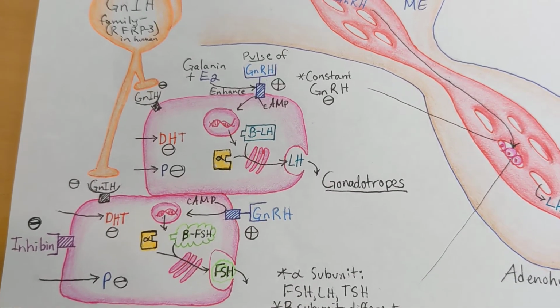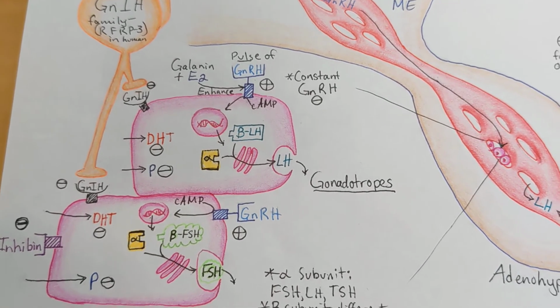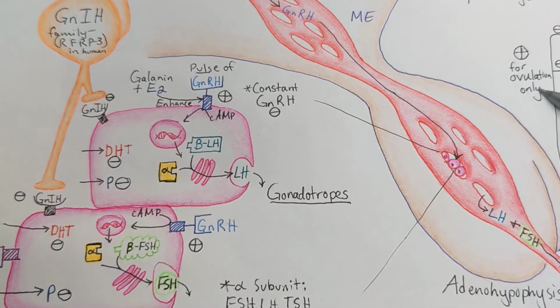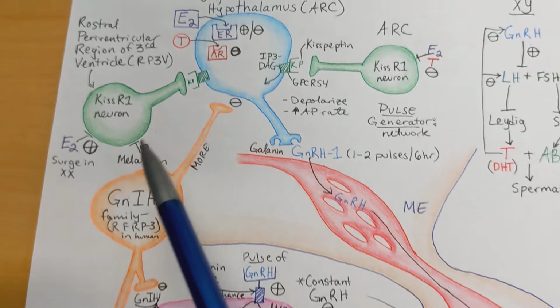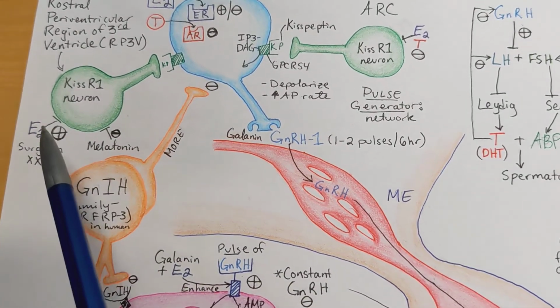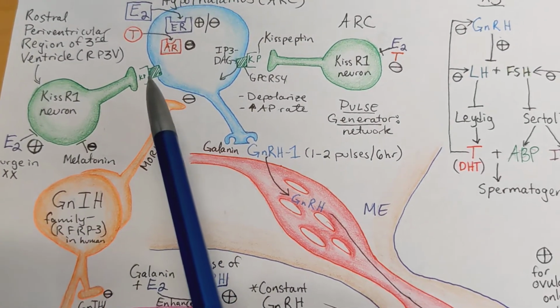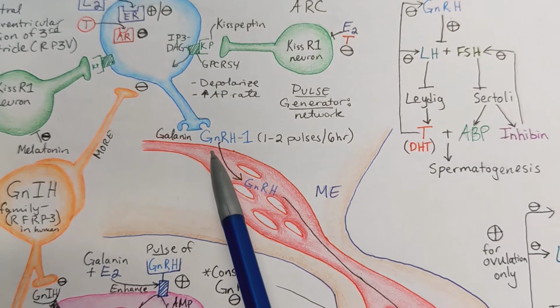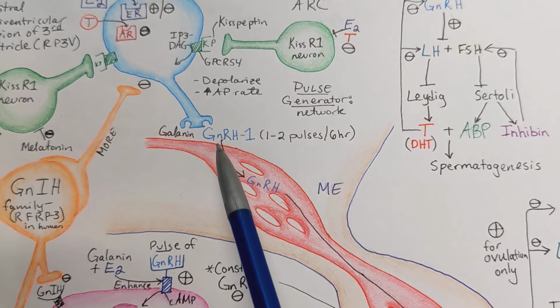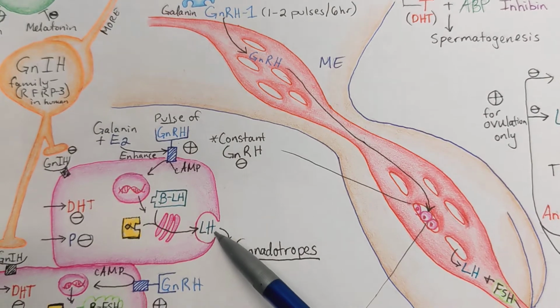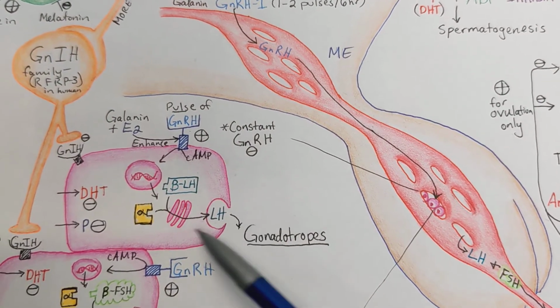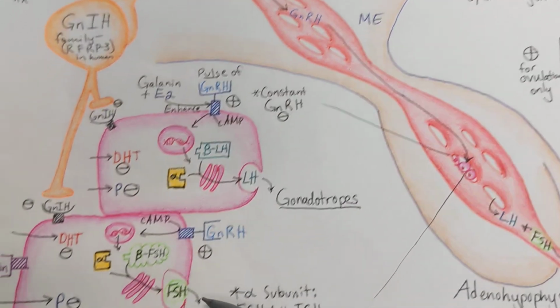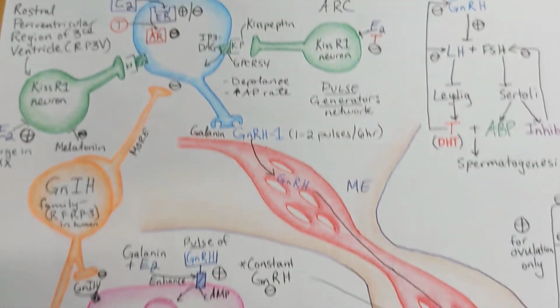Okay, so during this mid-cycle surge, which ultimately triggers ovulation, high levels of estrogen is going to trigger more kisspeptin, bigger, stronger pulses of GnRH, and so there's going to be a lot more LH that is secreted, which actually stimulates ovulation, and to a lesser extent, FSH.